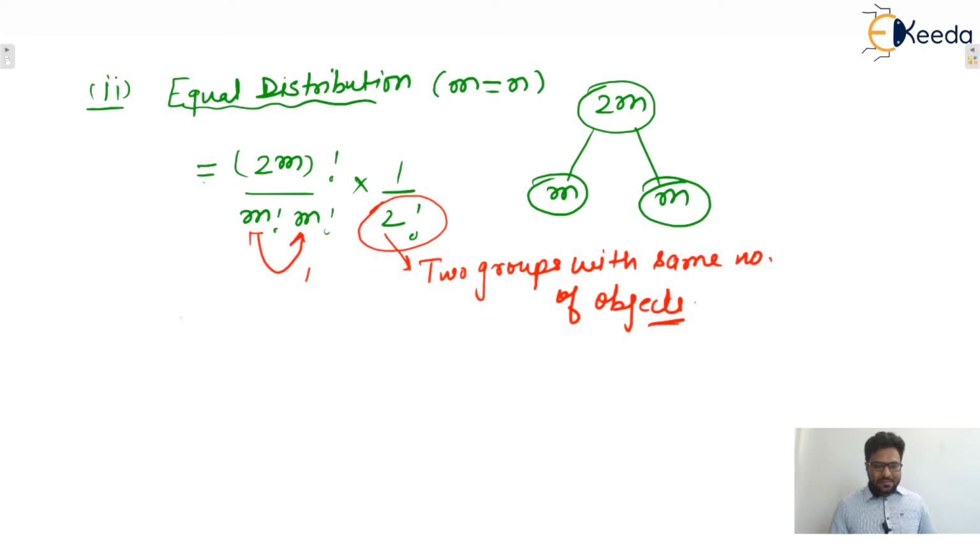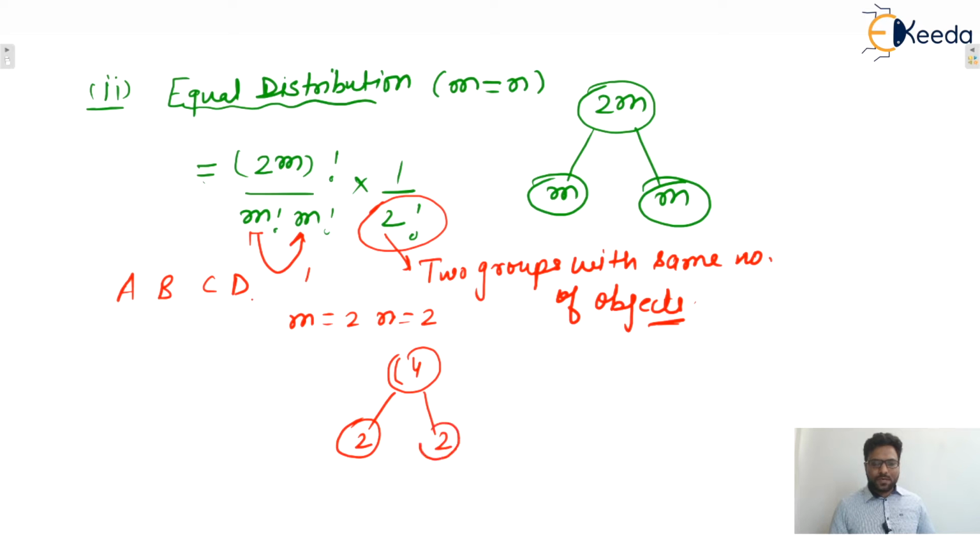Let's say A, B, C, D, 4 objects are there. Now you only tell me, let us consider the m value is 2 as well as the n value is 2. That means we need to distribute these total 4 objects into two groups such that both groups contain 2, 2 elements or objects.